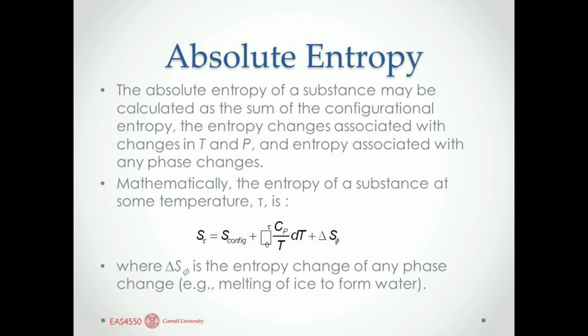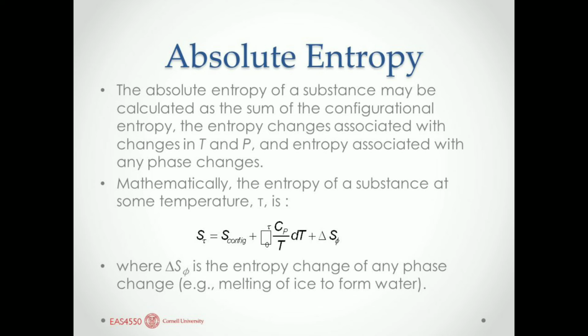Here the three terms are: S configurational, meaning configurational entropy; the second term, the entropy changes associated with changes in temperature and pressure; and the third term, the entropy associated with any phase changes, right? Delta S phi is the entropy change of any phase change, for example, melting of ice to form water. Here the state changes from solid to liquid. So this is how absolute entropy is given.